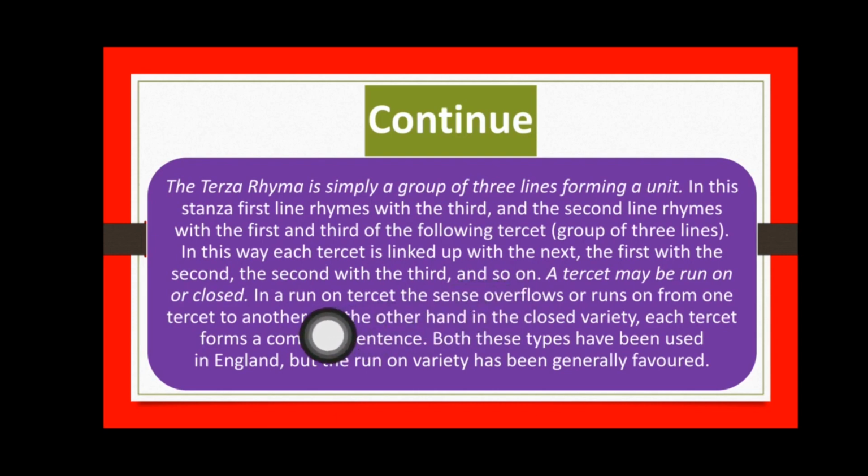So a tercet may be run on or closed. In a run-on tercet, the sense overflows or runs on from one tercet to another. On the other hand, in the closed variety, each tercet forms a complete sentence. Both these types have been used in England, but the run-on variety has been generally favored.